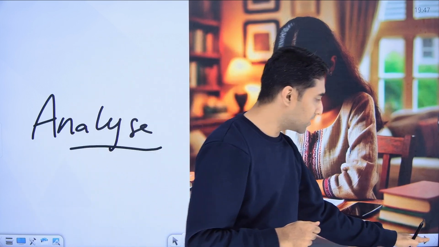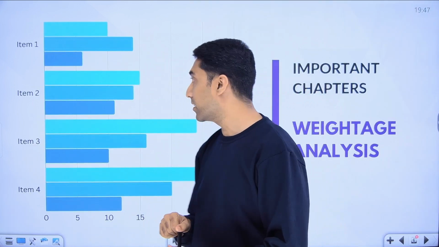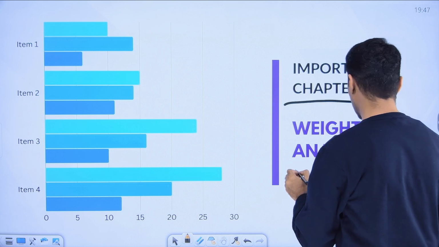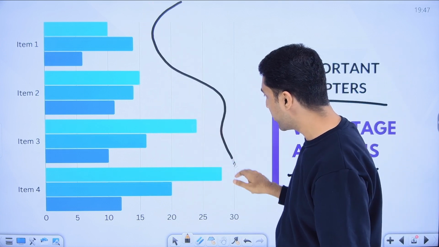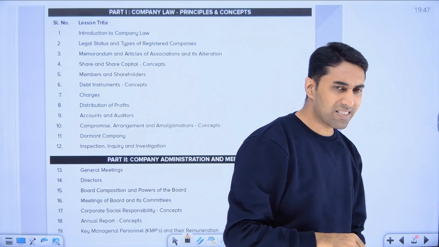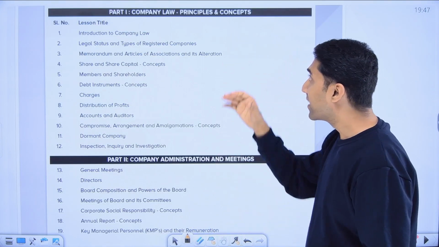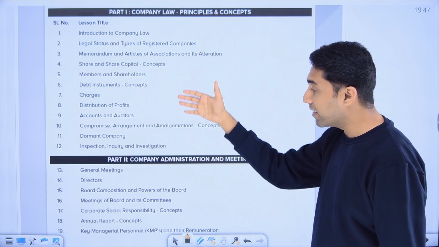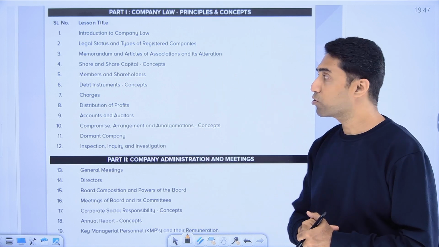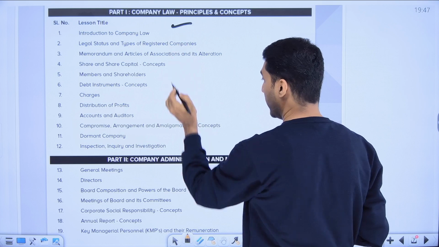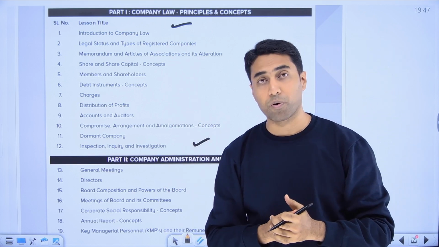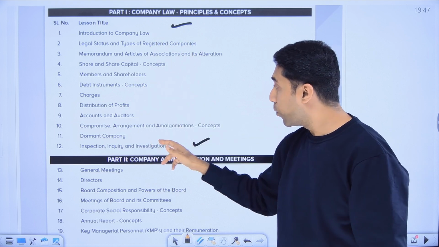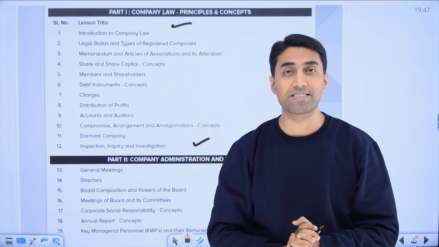In the analysis, the very first thing is to find the important chapters by weightage. Basically, for each of the chapters, you need to do a weightage analysis. And how do you do it? The first simple thing you can do is take a look at our entire company law subject. You can see here there is part 1 and part 2, or Part A and Part B, you can call it however you want. In part 1 we have 12 chapters and in part 2 we have 19 chapters.